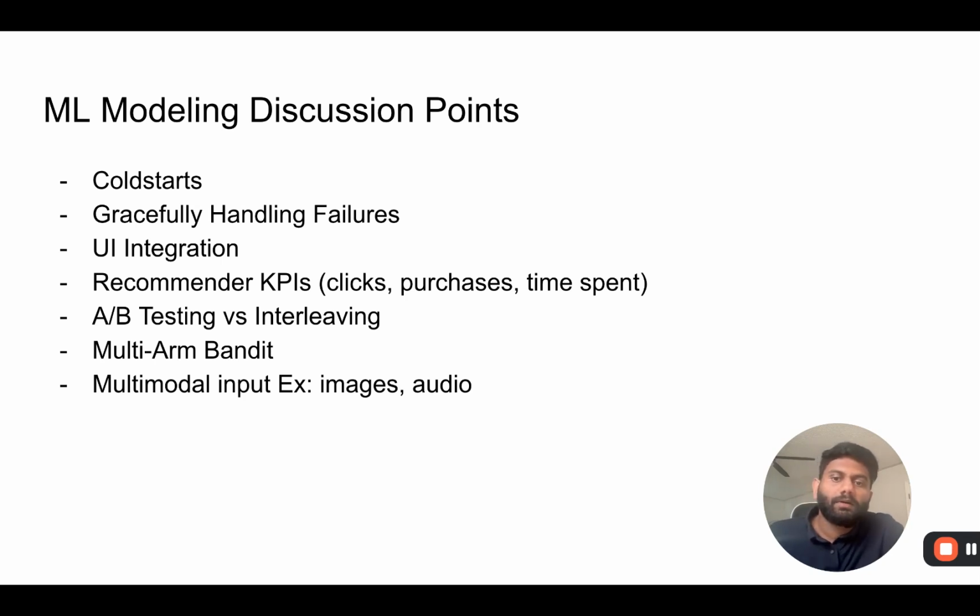And what are the KPIs we need to track, whether we are optimizing for clicks, purchases, or the time spent on the site? These are the metrics that the machine learning engineer will have to work with the data scientists to come up with.